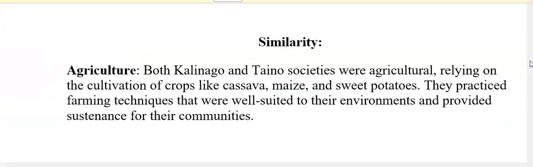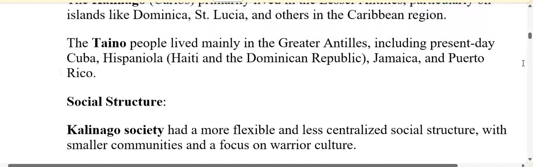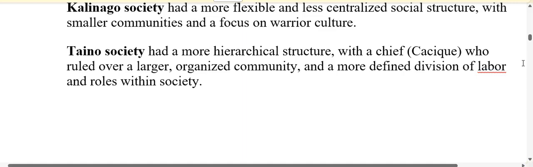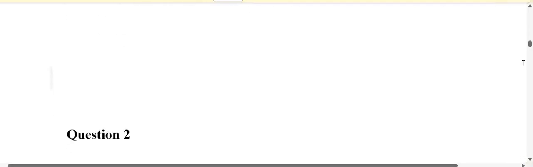Now, one thing that was similar between the Taino and the Kalinago was agriculture. They both were very involved in agriculture. They relied on the cultivation of crops like cassava, maize, and sweet potatoes. The Kalinago and the Tainos practiced farming techniques that were well suited to their environments and provided sustenance for their communities. So two differences between the Kalinago and the Tainos were location and social structure, and one similarity was agriculture. They both did agriculture.